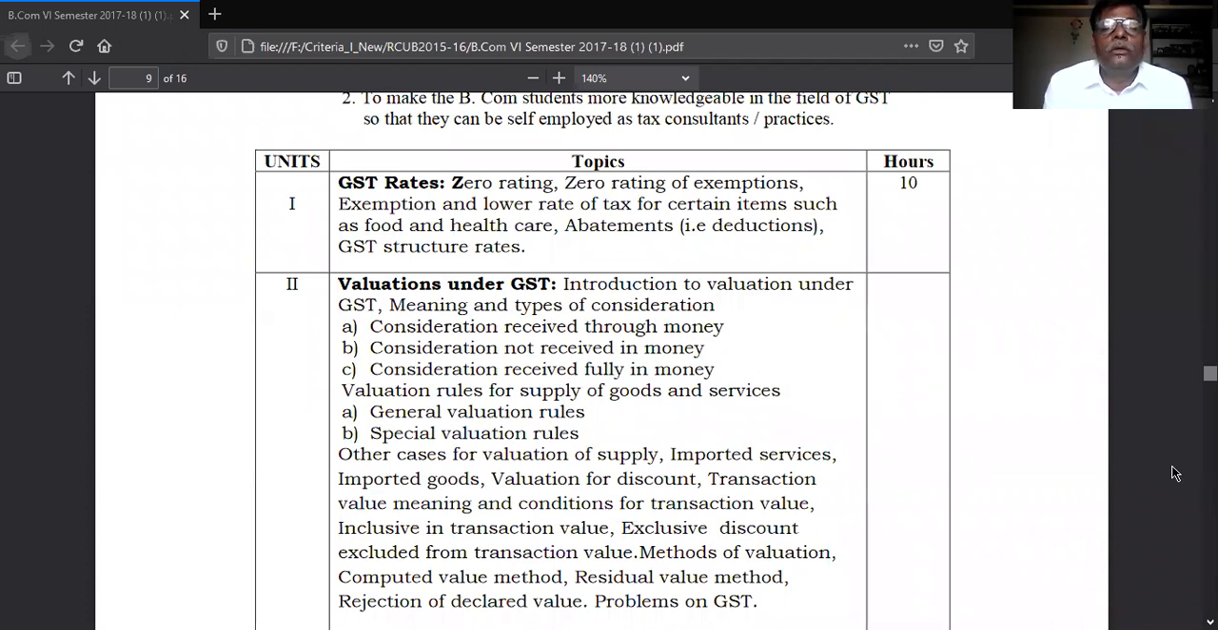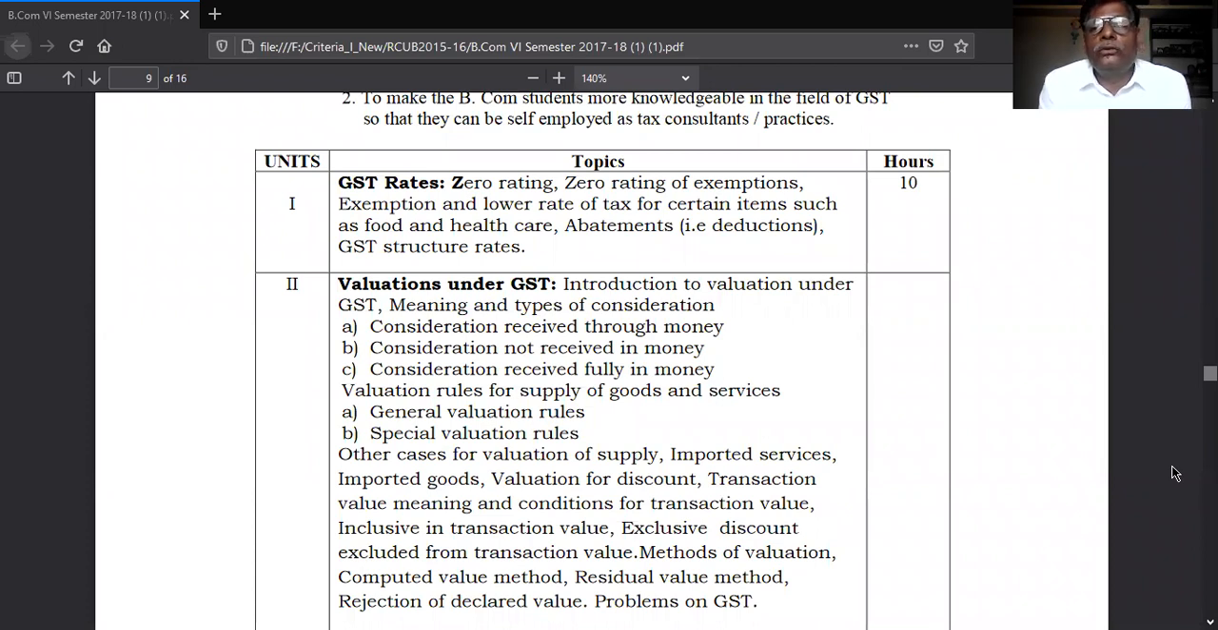How to evaluate, meaning and types of considerations. Whatever consideration you receive, that consideration is to be valued. Consideration means whatever goods you sell, for that in return you receive the amount. That amount is called consideration. That amount is to be valued. For example, if you render the service, for the service you receive money. Whatever money you receive for rendering the service, that is consideration. That is to be valued properly.